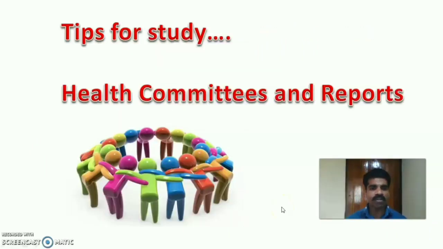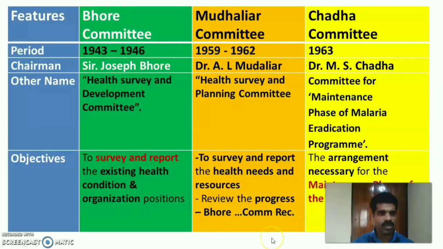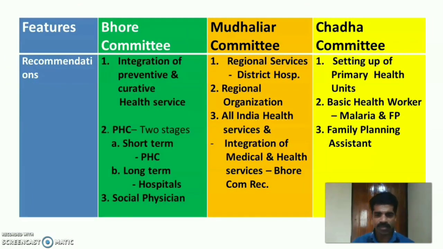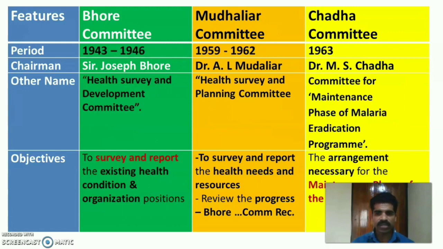So, the tips for study of health committees and reports. You can make a table like this and compare between the committees. The features include the period of the committee, chairman name, other name of the committee, then objectives of the committees, then recommendations of the committees. Here, in short, we have taken 3 committees: Bhore Committee, Mudaliar Committee and Chadah Committee, with periods 1943, 1959 and 1963. Then the chairman: Sir Joseph Bhore,